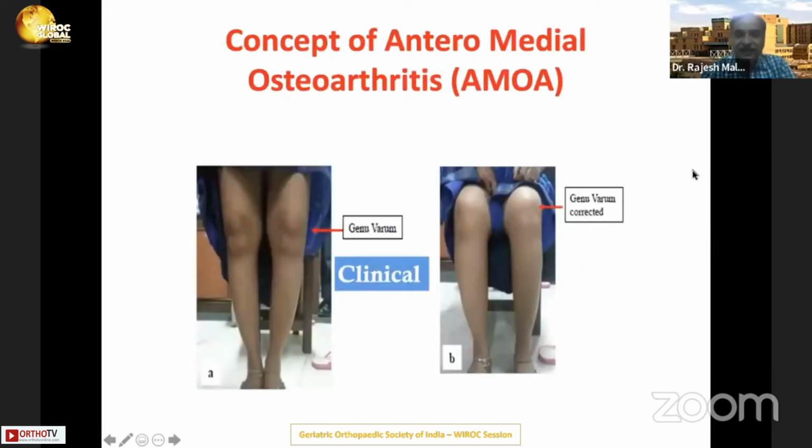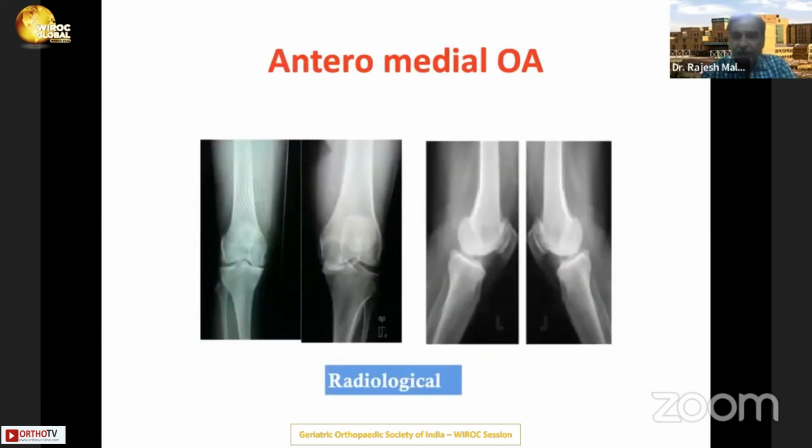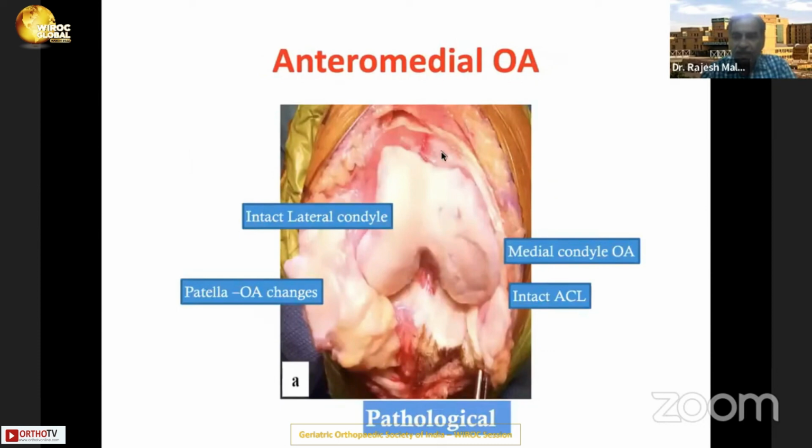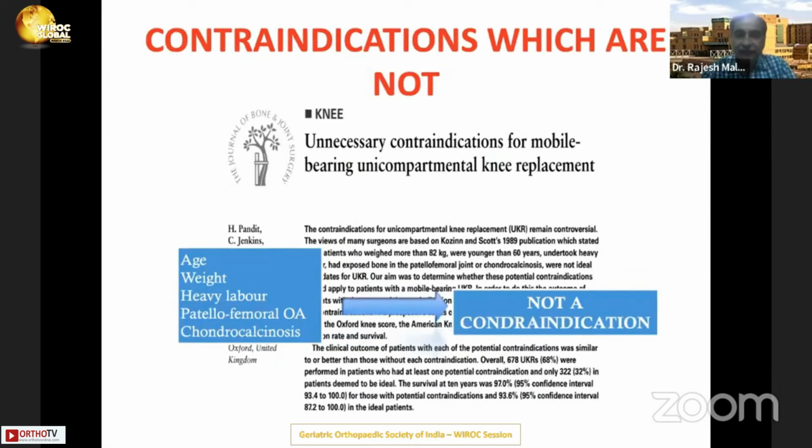So this is classically a varus which disappears when the patient flexes the knee, because the posterior part of the cartilage on both sides of the joint is intact. So the deformity disappears. And this is how it looks on the X-ray, and intraoperatively. And when I see a knee like this, I don't want to take out the normal cartilage from here, cut the ACL, and then put in something in place of normal cartilage, just replace it with plastic. So it really pains me, more so in the elderly.